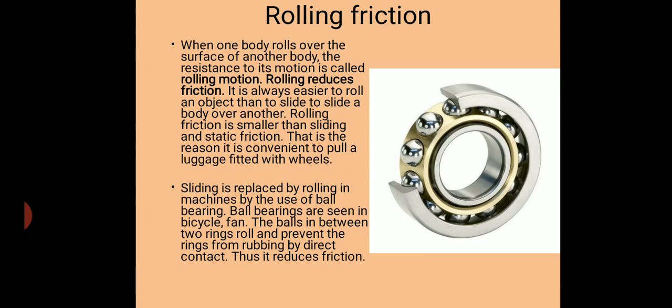Next, rolling friction. When one body rolls over the surface of another body, the resistance to its motion is called rolling friction, and rolling reduces friction.